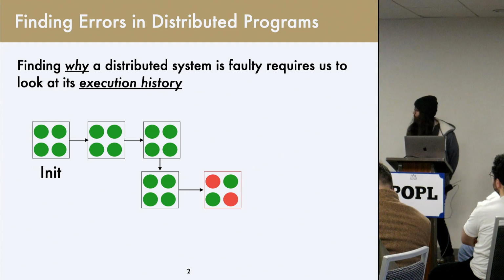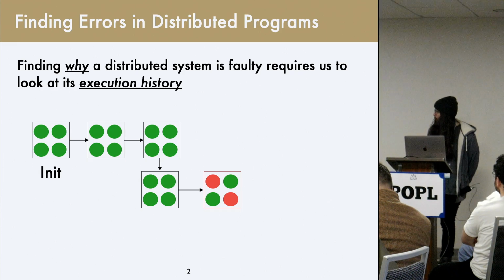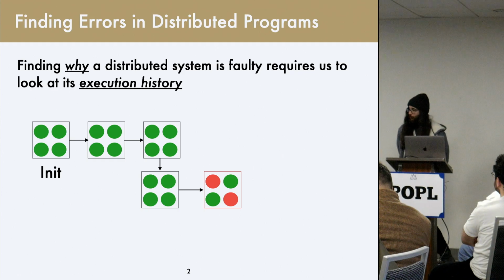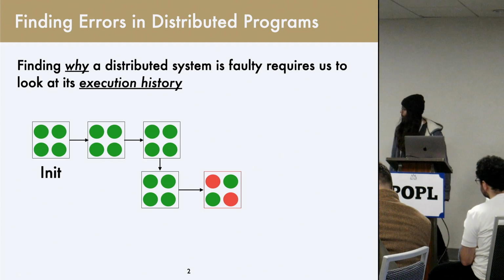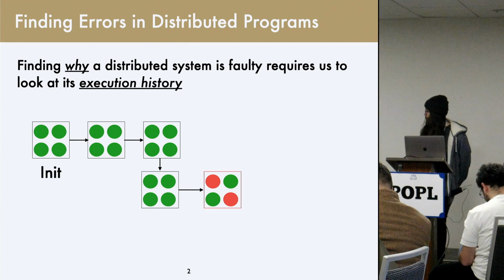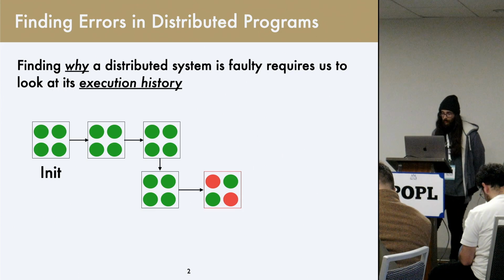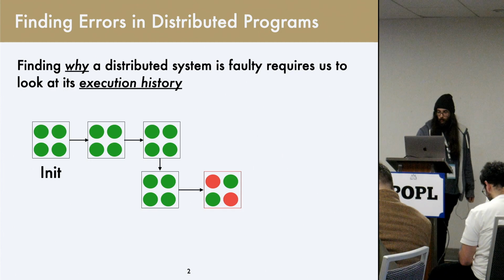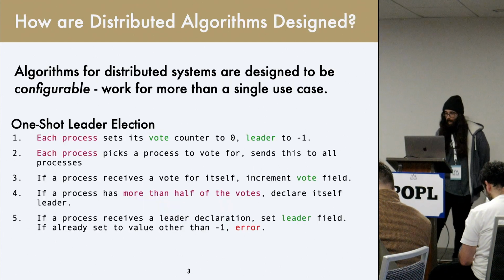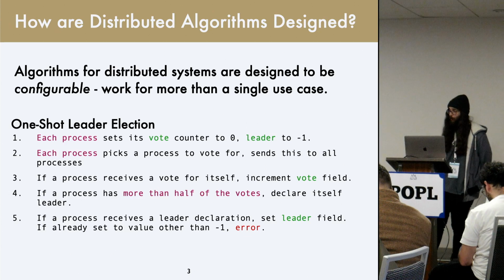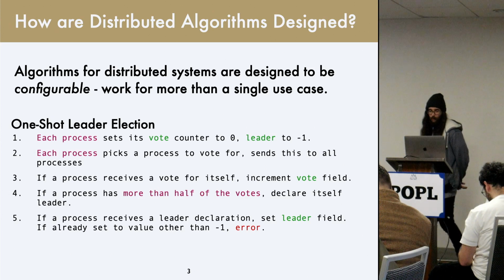But what makes distributed systems a bit more complex in this space is that rather than dealing with just one program state, we're interested in a bunch of processes, shown here as circles, and the interaction of these processes can lead to something unsafe. On top of this, we also need to consider how these algorithms are designed in the first place. We're not interested in designing an algorithm that works with 7 processes and then redesigning it when we need 10 and then redesigning it further and further. These are all designed to be configurable.